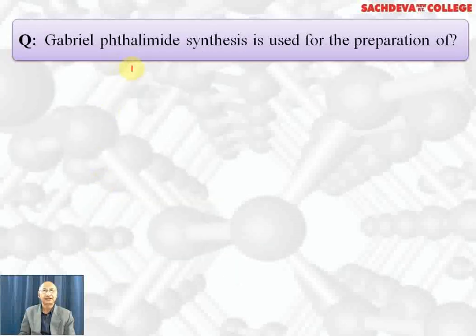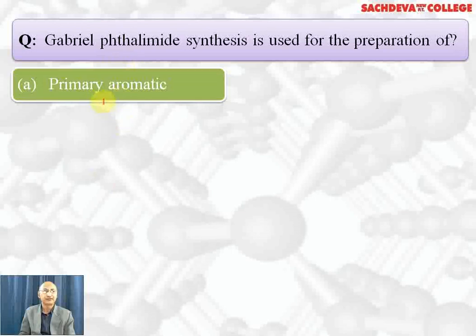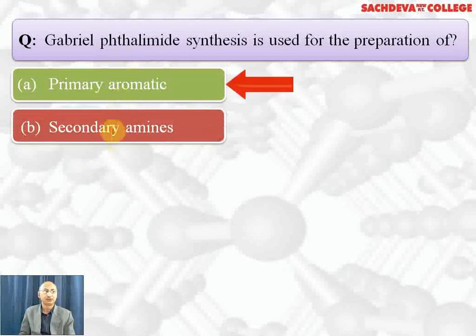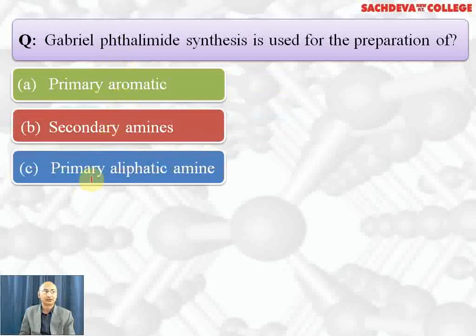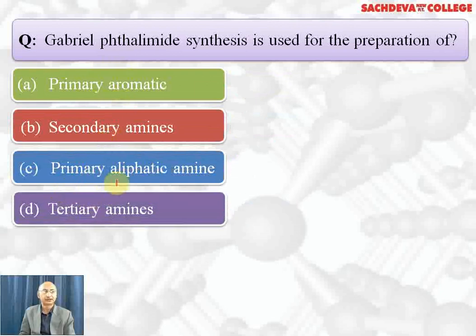Gabriel phthalimide synthesis is used for preparation of primary aromatic amines? No. Secondary amines? No. Primary aliphatic amine? Yes. Tertiary amines? No. So correct answer is primary aliphatic amines. C part is the correct answer.